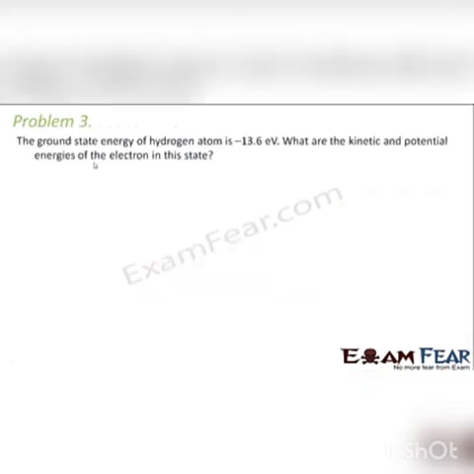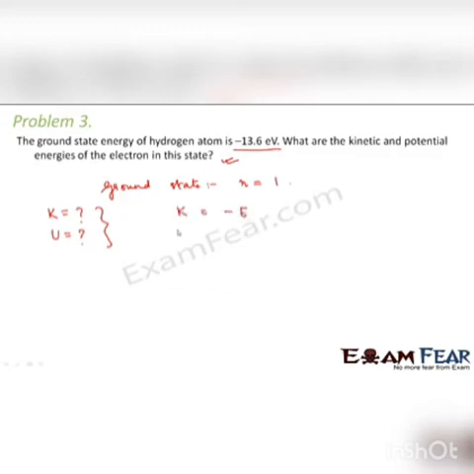Let us now look at the third problem. It says the ground state energy of hydrogen atom is minus 13.6 electron volts. What are the kinetic and potential energies of the electron in this state? So when we are talking about ground state, we are talking about the energy level corresponding to n is equal to 1. Now how do I calculate the kinetic energy and potential energy? From the expressions which we have derived under the topic electron orbits, we saw that kinetic energy is equal to negative of the total energy and